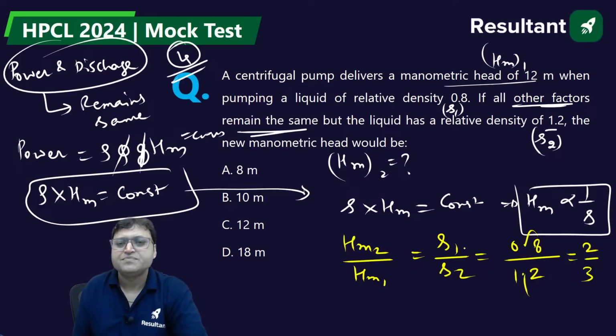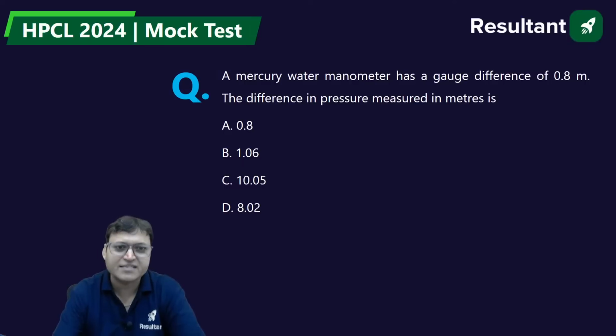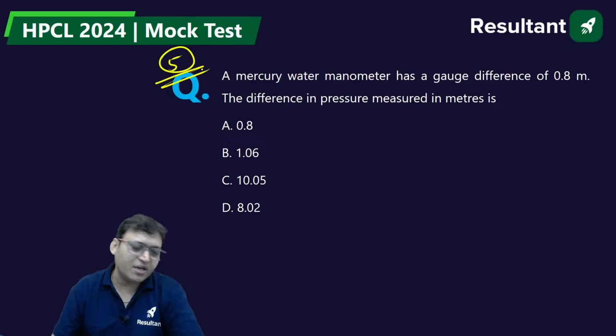Two by 3. So HM2 is equal to HM1, which is 12, into 2 by 3. 8 meter. A will be the correct answer. Fourth, A. Well done. Fourth A is correct. Good, good, good, guys. Keep it up. Question number 5.